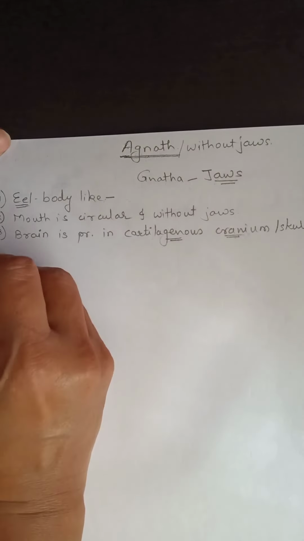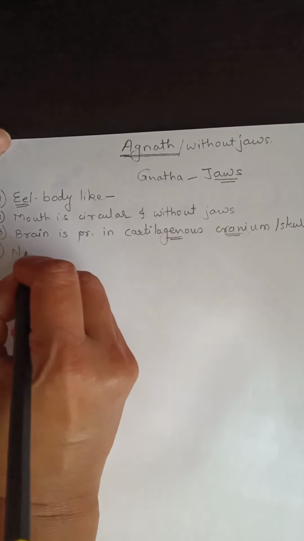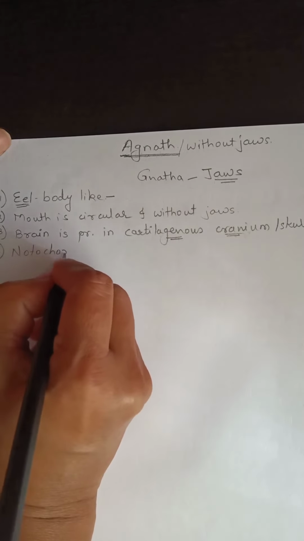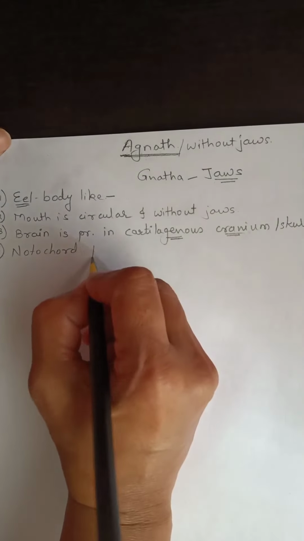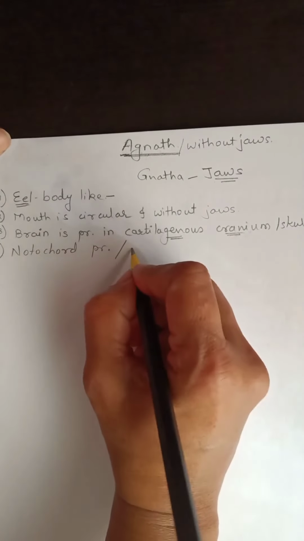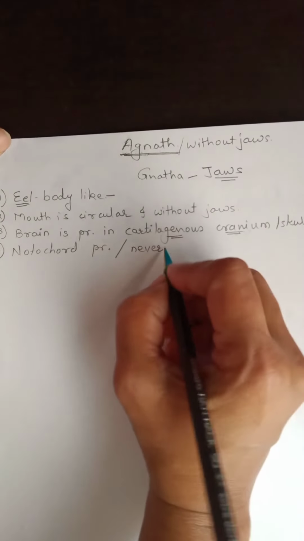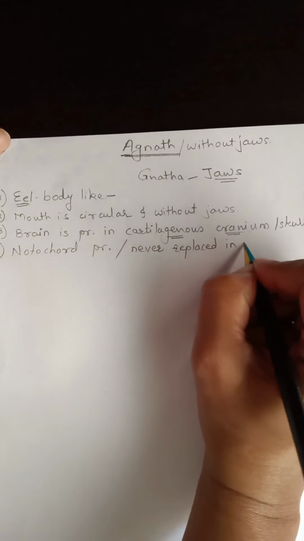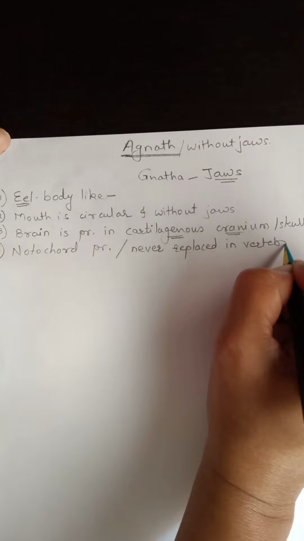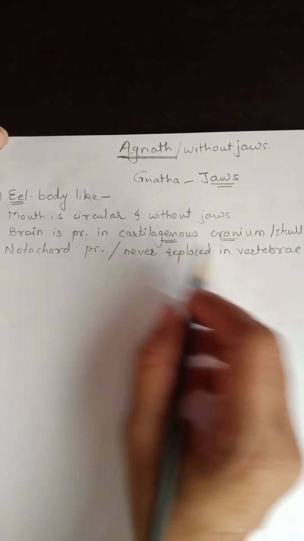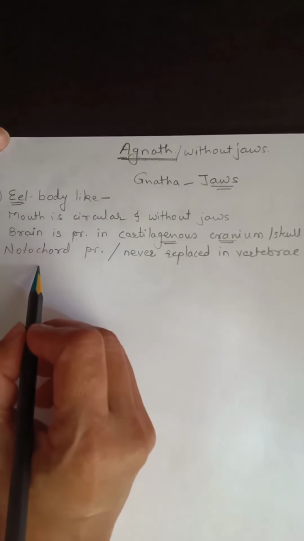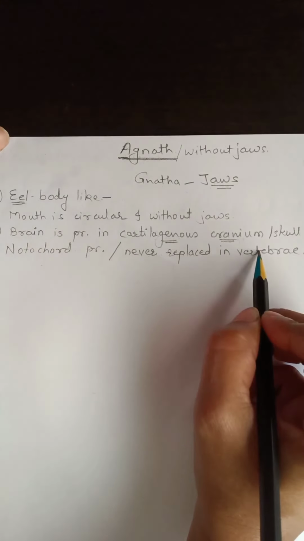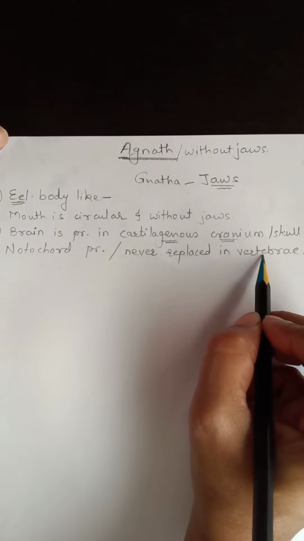In these Agnathan fishes, notochord is present. Okay, notochord is present, but it is never replaced in vertebral column. Never replaced in vertebrae. Okay. In these Agnathan fishes, notochord is present, but it is never replaced in vertebrae or vertebral column.